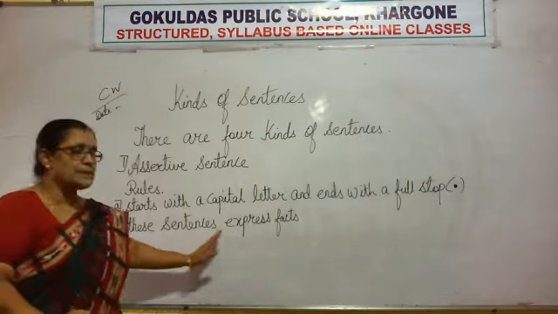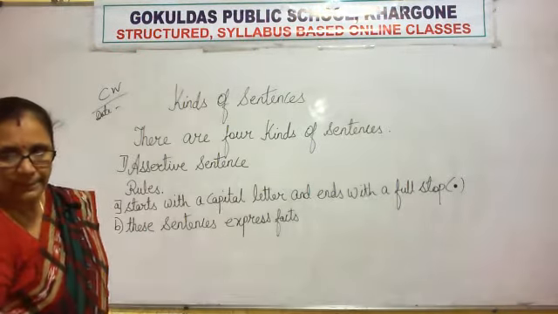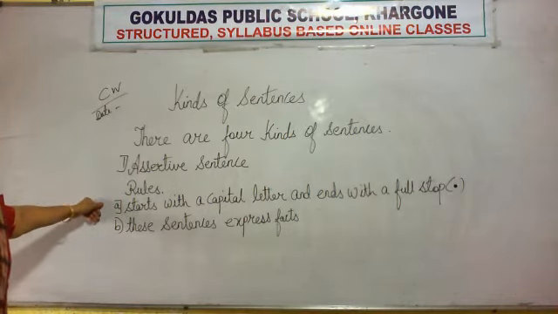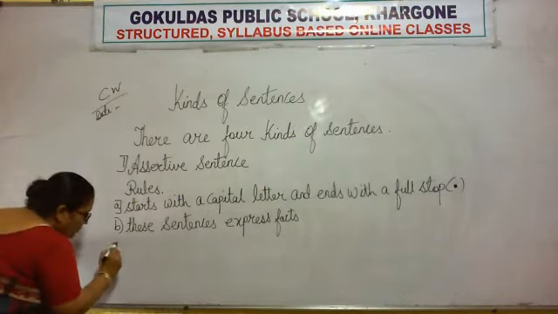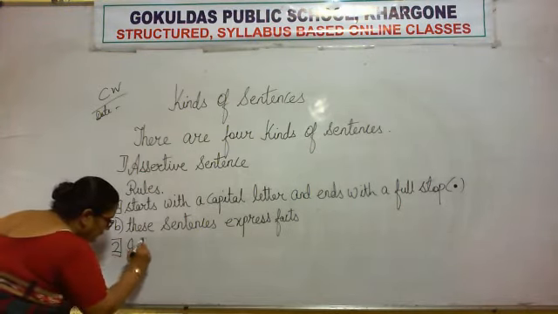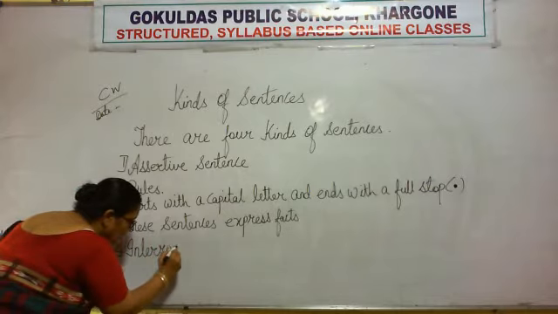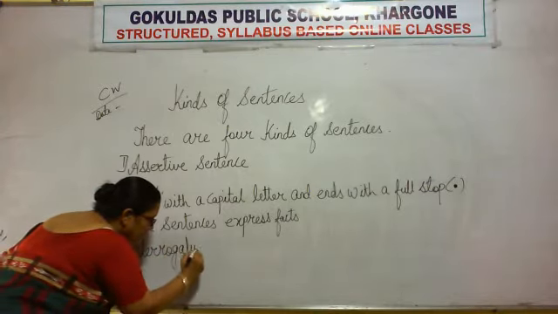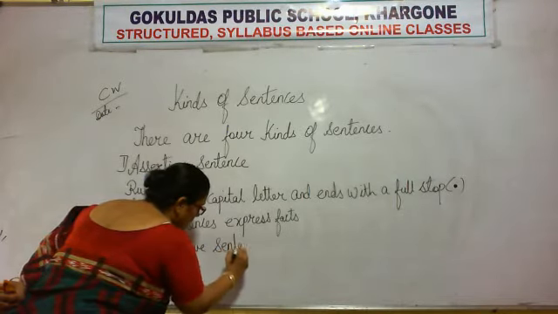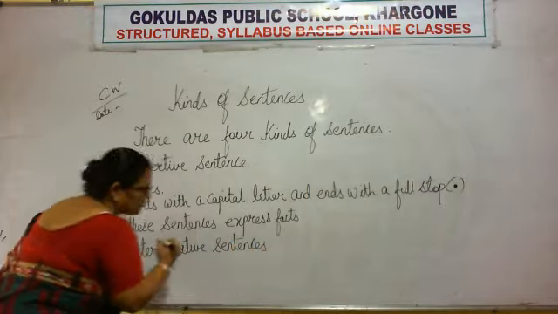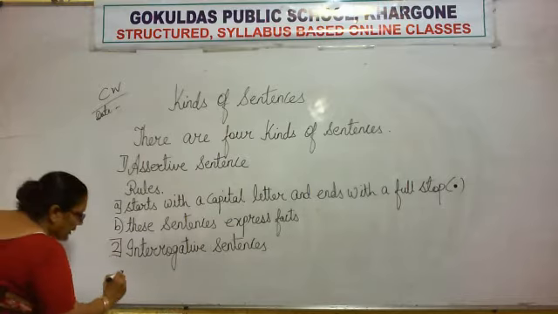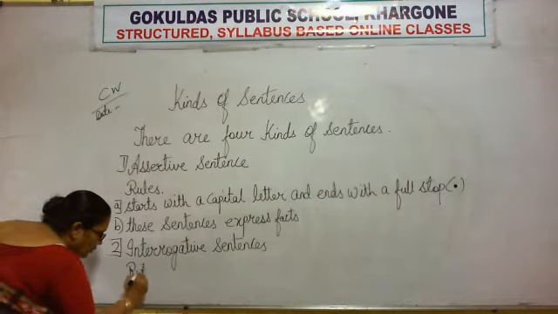So these type of sentences express facts. Okay. Now we are finished with the assertive part, and next we write down number 2. Right? Interrogative. Interrogative sentences. After writing down interrogative sentences, again on the next line you write down the rule.